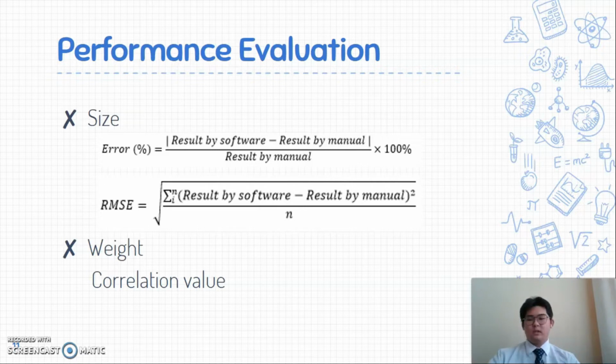For the weight prediction, the accuracy of the prediction is based on the correlation value. It is the strength of the linear relationship between the dependent variable and the independent variable. If the correlation value is closer to 1, it will be more reliable and have a strong correlation relationship between the independent variable and the dependent variable.